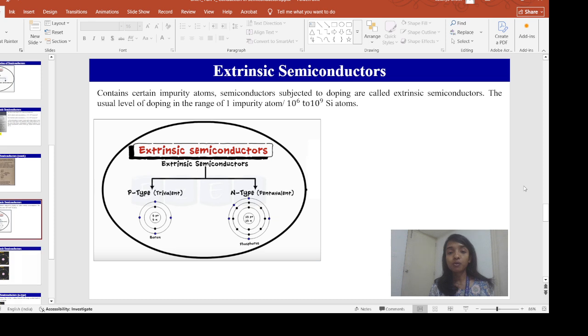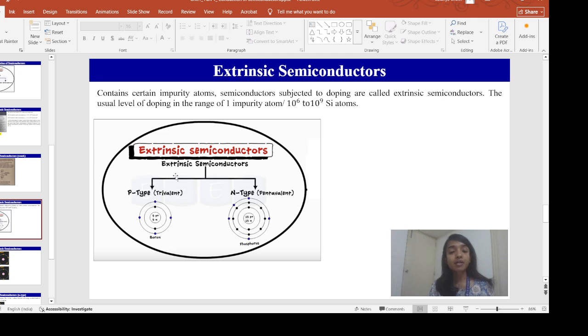Now coming to the extrinsic semiconductor. Extrinsic semiconductor means we have an intrinsic semiconductor. When we dope, there is a word called doping, when we dope the intrinsic semiconductor with impurity atoms, then we get the extrinsic semiconductors. The usual level of doping is in the range of 1 impurity atom per 10 to the power 6 to 10 to the power 9 silicon atoms. So extrinsic semiconductors, how do we get? We dope the intrinsic semiconductor with some impurity atoms.